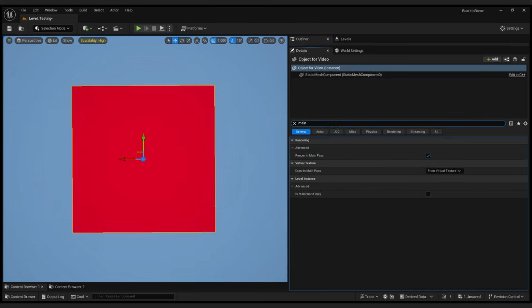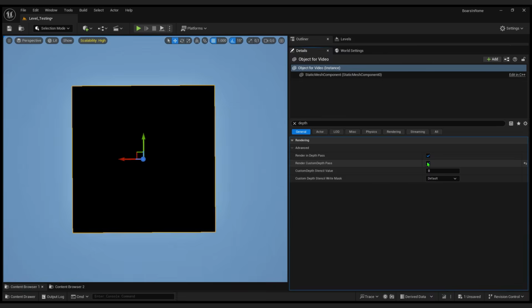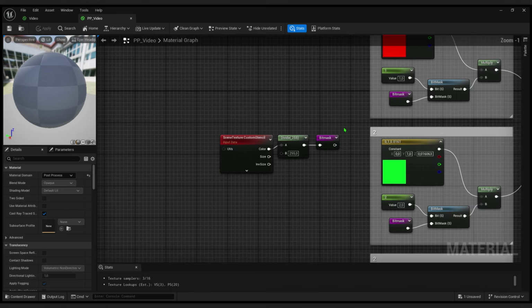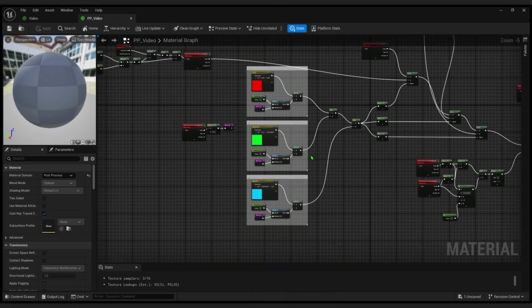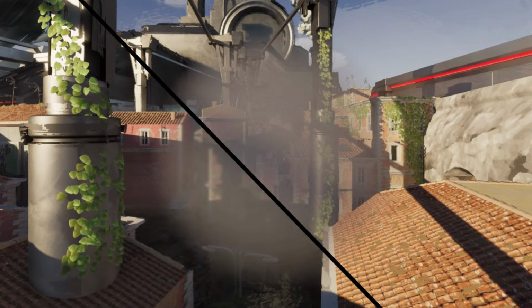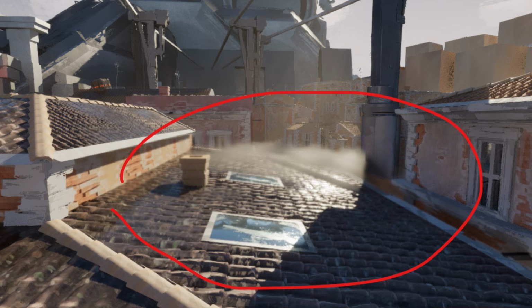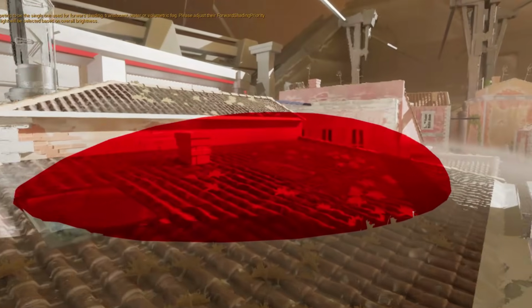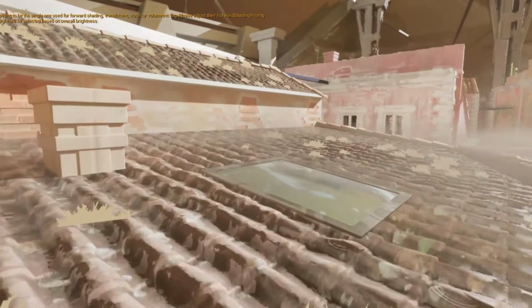The next step is to make sure the object is only rendered in the custom pass and not in the main pass. Then we can reference our stencil in the post-processing shader and use that as a mask. I have tinted the blur effect red to make it stand out better. The last step is to add these cards on top of our current local fog. There are some ways the effect will be improved, for example by using a particle system to spawn the fog cards, or making the mask a more complex 3D mesh.